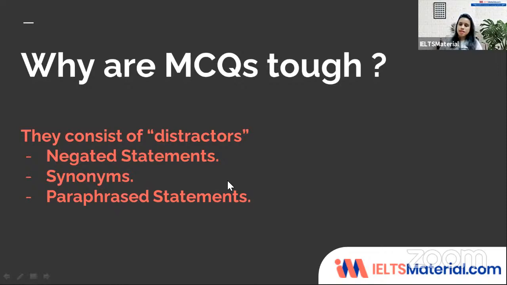So the first distractor is negated statements. A lot of times we listen to the audio, the speaker is speaking, and she gives us some sort of information, and then she corrects herself. Here, a lot of students get confused as to which one of the options is right. Is it the first one or the one that comes after the correction? So that is a type of distractor. Or a statement can be corrected on the whole as well. These are the examples of negative statements.